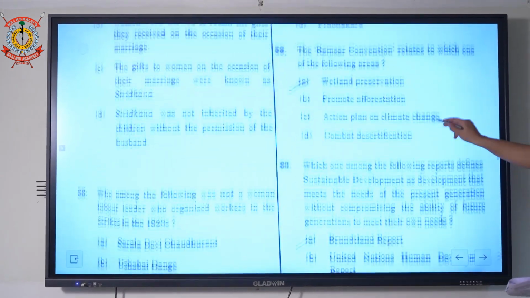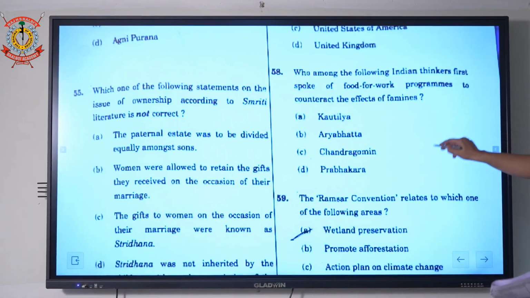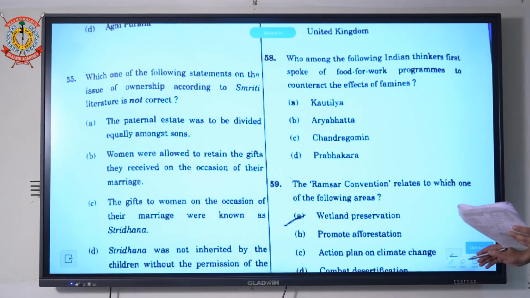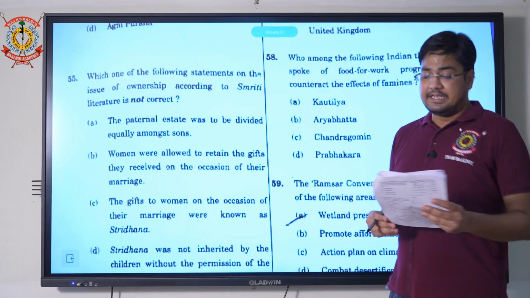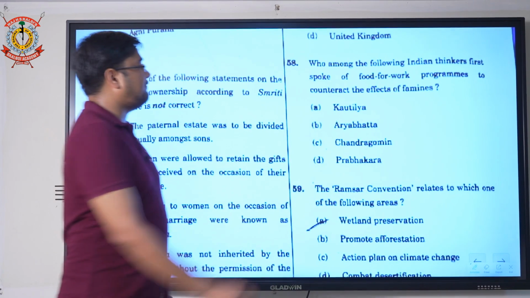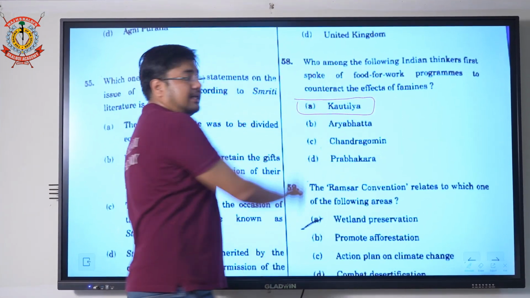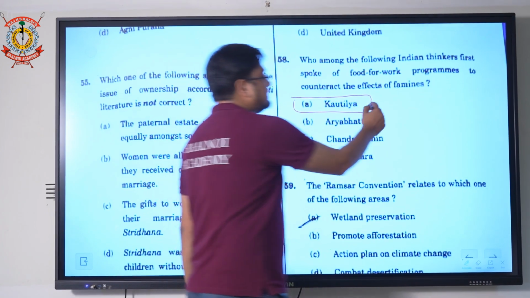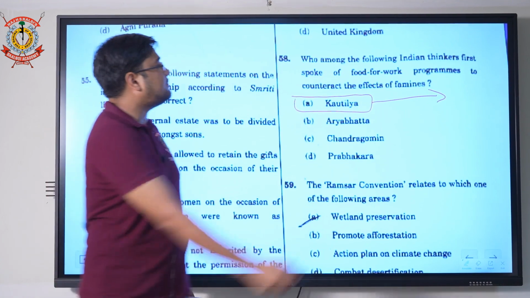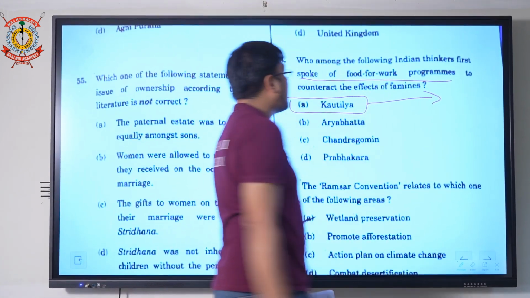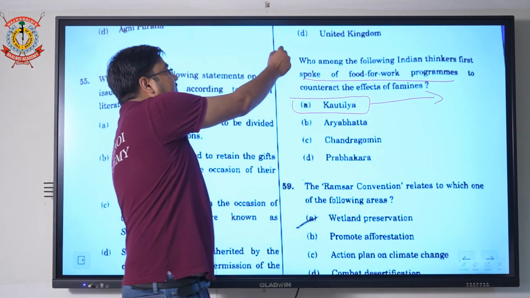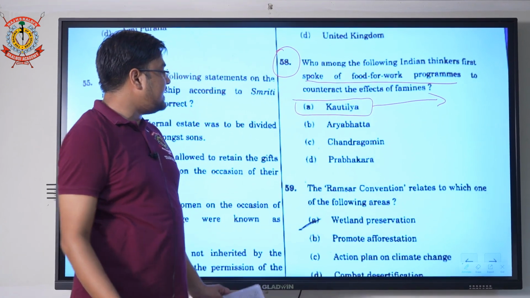Now come to question number 58. The question asks which among the following thinkers spoke for a food-for-work program to counteract the effect of famine. That is A. Kautilya talked about everything regarding state formation, how the state throne, the state rule, the state administration would be, and he also spoke about the food-for-work program to counteract the effect of famine. That is option A, Kautilya. Question 58, I am discussing set B. Option A is the correct one.